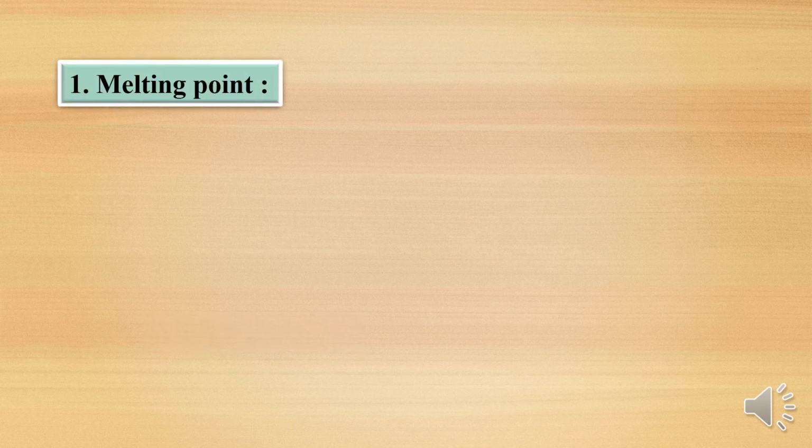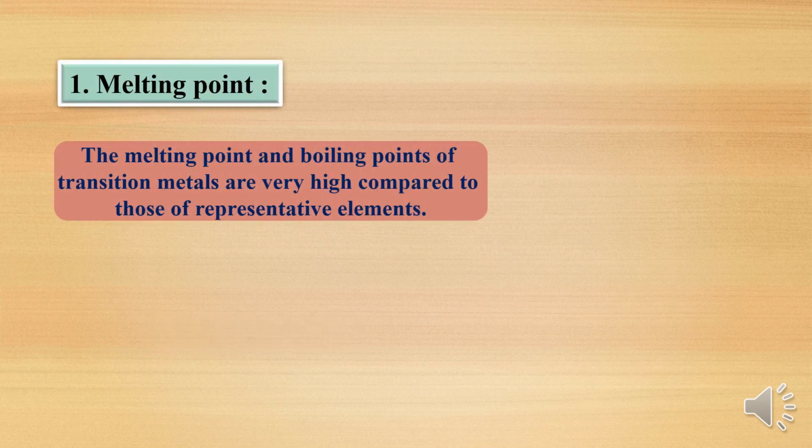The melting points and boiling points of transition metals are very high compared to those of representative elements. So d-block elements, the transition metals, have very high melting points as well as boiling points compared to representative elements. Representative elements means s-block and p-block elements.